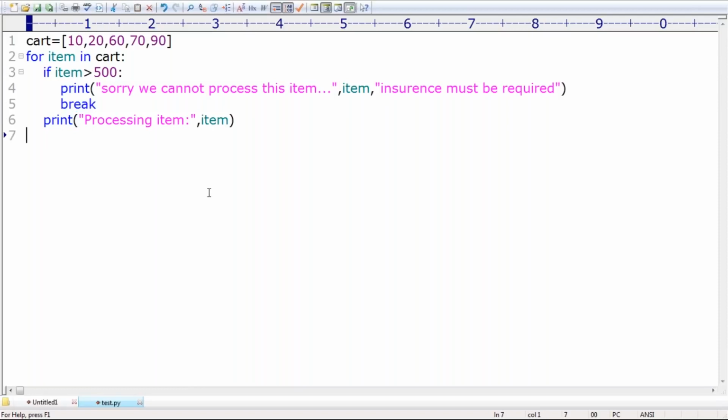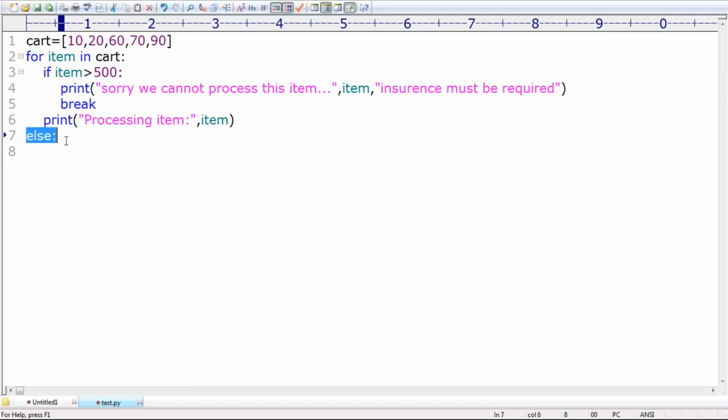Next, else. Can you please tell when the else part will be executed? Respond. When will the else part be executed? If a loop executed completely without the break. Are you getting it? If the loop executed completely without the break, then only the else part will be executed.